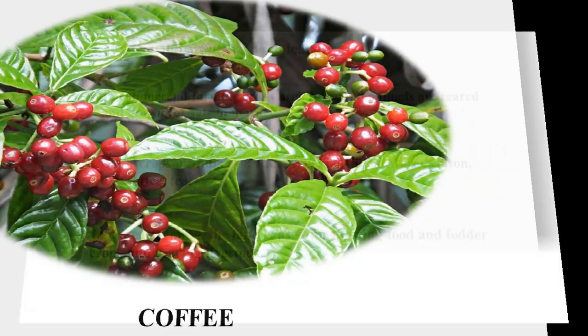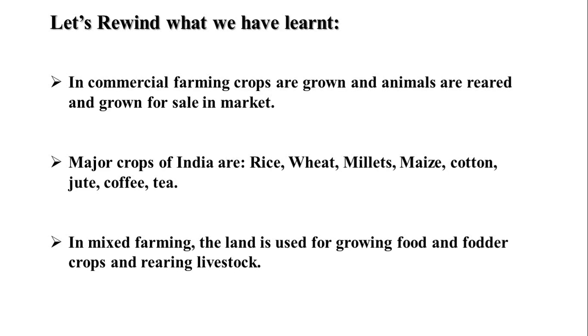Let us recap what we have learned today. In commercial farming, crops are grown and animals are reared for sale in the market. Major crops of India are rice, wheat, millets, maize, cotton, jute, coffee, and tea. In mixed farming, the land is used for growing food and fodder crops and rearing of livestock. Let us see what you have grasped today. Here are some questions for you.